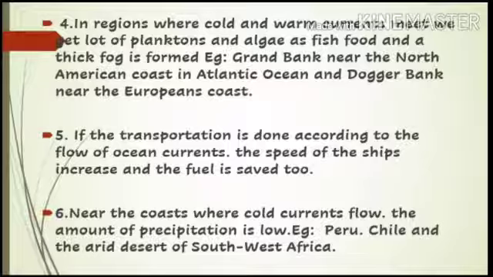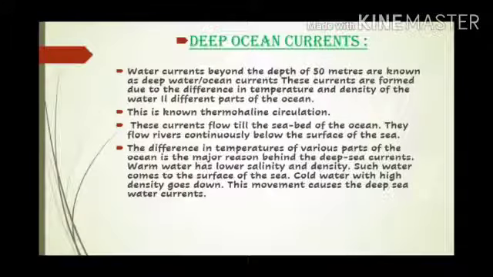These ocean currents are also very helpful for the transportation sources on water, like ships and boats. If the transportation is done according to the flow of ocean current, the speed of the ships increases and the fuel is saved too. See how it is beneficial for the ships: as the ocean current moves in one direction and the ship is also going in that direction, the fuel of the ship is saved. Near the coast where cold currents flow, the amount of precipitation is low. Example: Peru, Chile, and the arid desert of Southwest Africa.